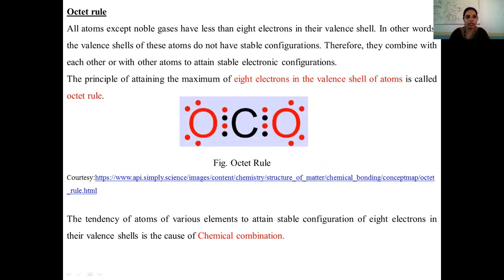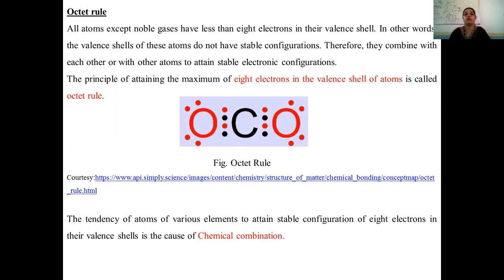To understand the covalent bond, we need to know the octet rule. According to the octet rule, the outermost valence shell should have 8 electrons in order to attain a stable configuration. In case it does not have a stable configuration, the atoms tend to share electrons to become more stable. In order to attain stability, this sharing of electrons takes place, and this sharing of electrons forms a covalent bond.